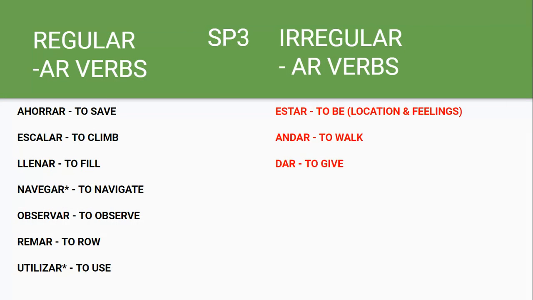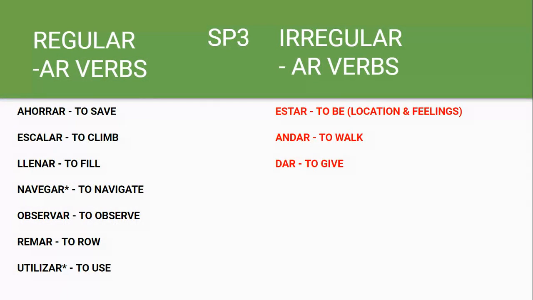Also included on this is we wanted to make a list of what regular verbs and irregular verbs that we know that are in the preterite. So these are verbs that are in our vocabulary. So we have ahorrar, escalar, llenar, navegar, observar, remar, and utilizar.